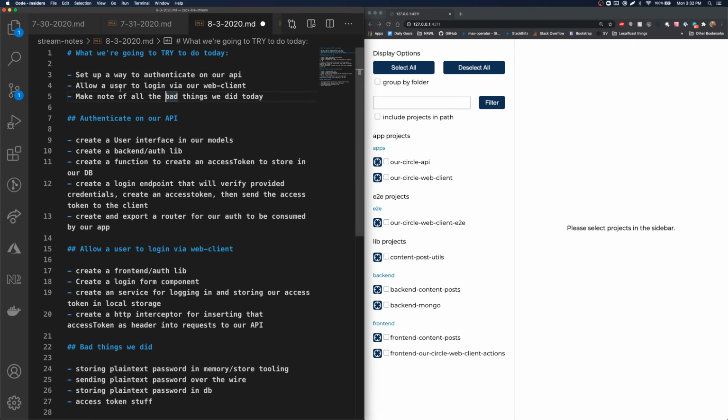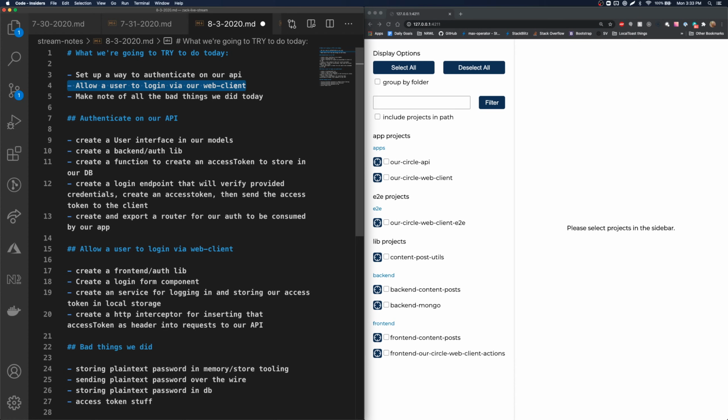Anyways, we'll be focusing on that verifying people are who they say they are piece for now. We'll be doing that by setting up this stuff on the API. We'll walk through that when we get to it. Next piece is going to let a user log in via our web client, so pretty much giving a form.